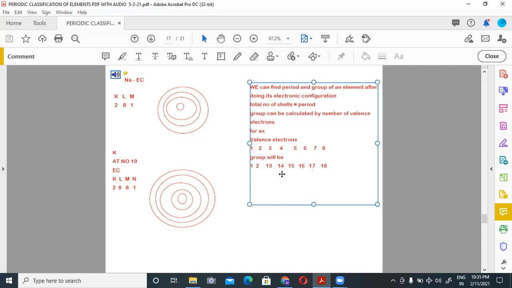For 4 valence electrons, 4 plus 10, group 14. So after 2, we will add 10 to the valence electron and find the group number. So we will find the period number by the total number of shells, and the group number in this way. 1 to 2 will remain the same. After 3, 4, 5, 6, 7, 8, we will add plus 10. In your course, this is the method by which you can find out the group number.